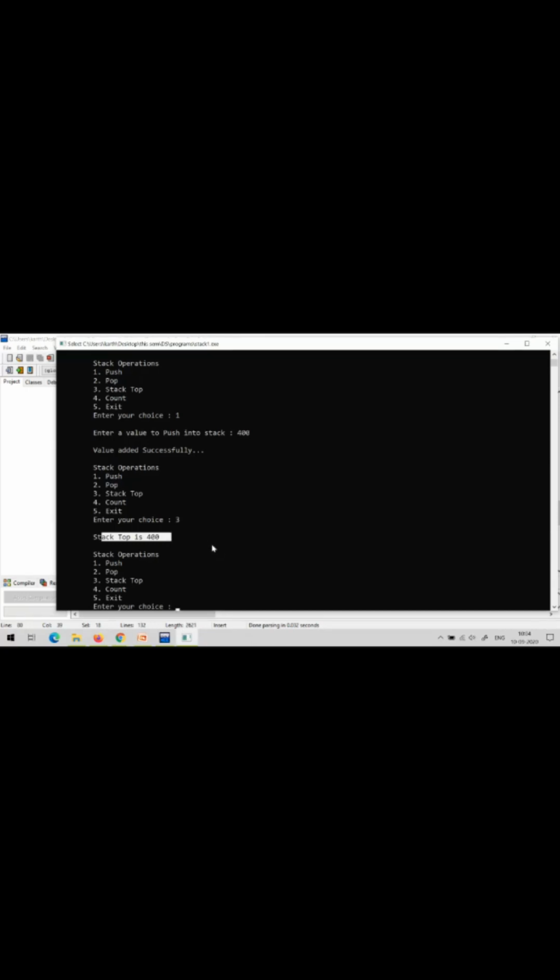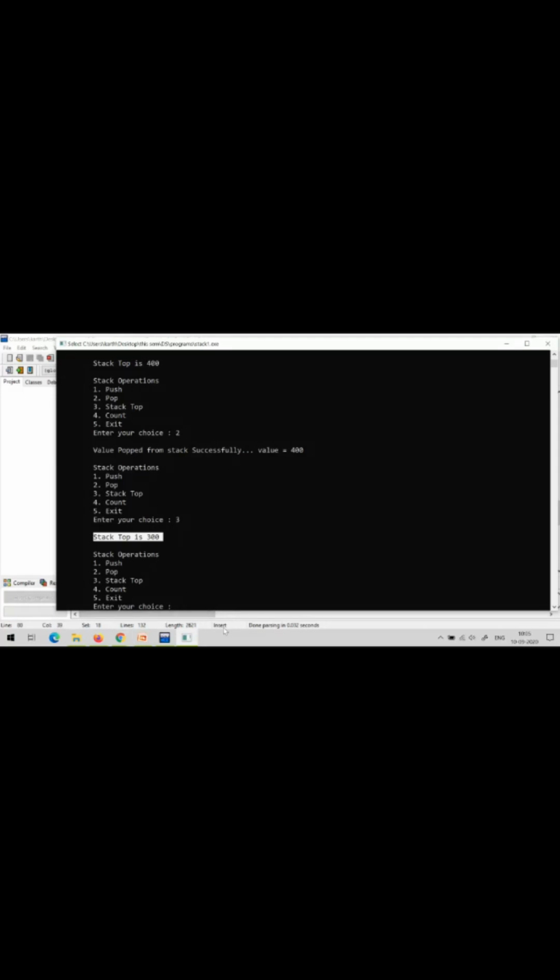Now let us execute the pop functionality. If I give pop, whatever the top element is, 400, will be removed. The pop operation is done, so 400 is removed. Now if I take option 3, that is stack top, what will be the value in stack top? 300. Yes, correct, because before 400 we inserted 300. Let us check it. See here, stack top is now 300.